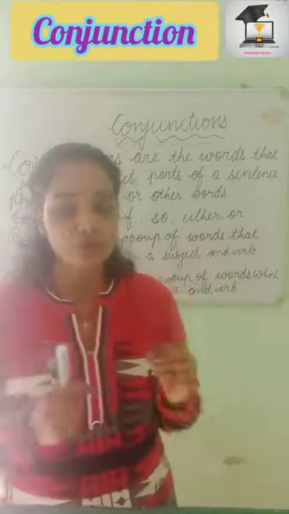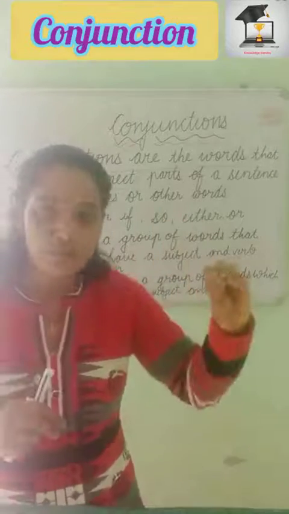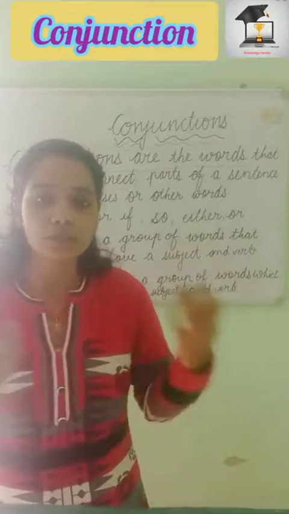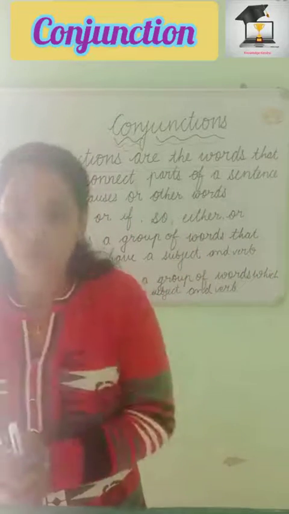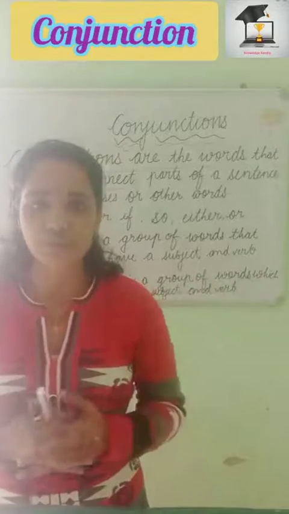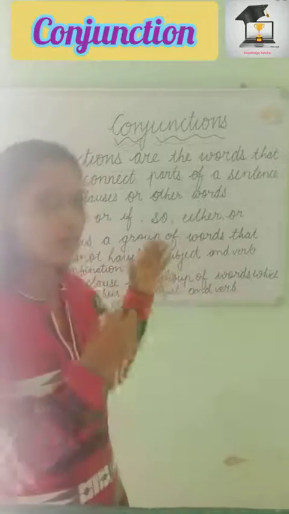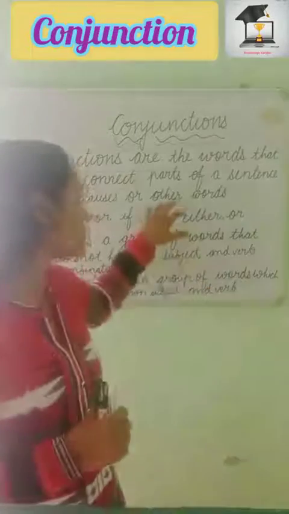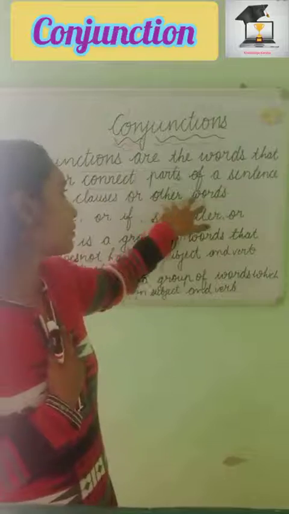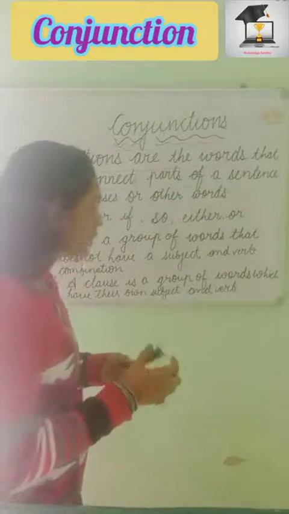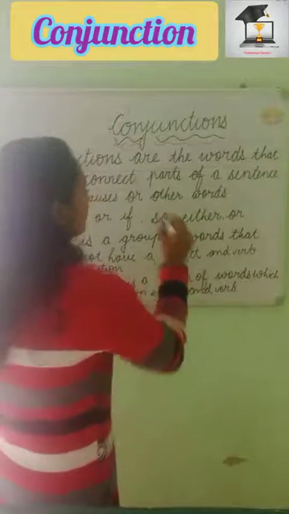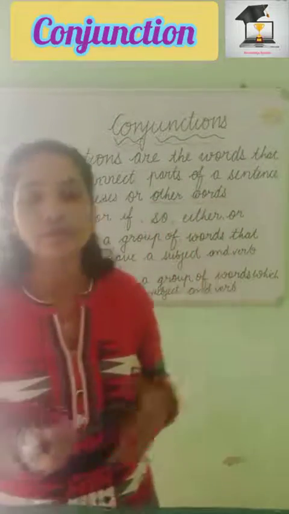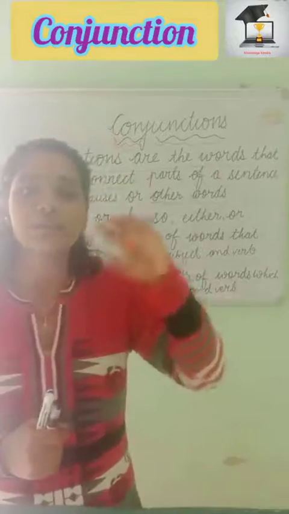In simple way you can say that it joins the parts of sentences to other words, not just two, it can be more than two, other words, phrases or clauses. Parts of a sentence can be like two nouns, two pronouns or other words. By other words here I mean noun and pronoun. Sometimes we add noun to noun or pronoun, as a subject or as an object, right?